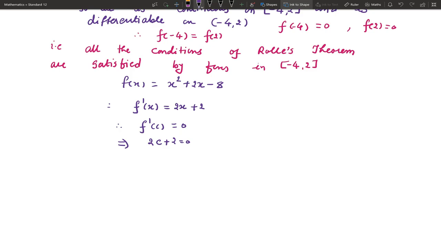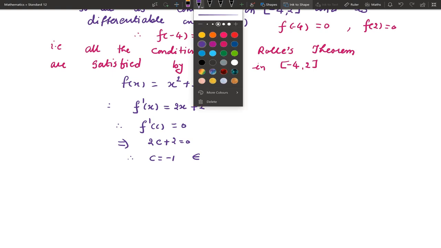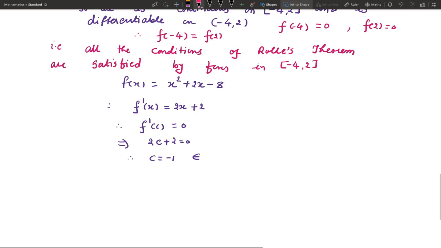Solving this equation, we will get c equal to minus 1, and you can observe it must belong to the open interval minus 4 comma 2.